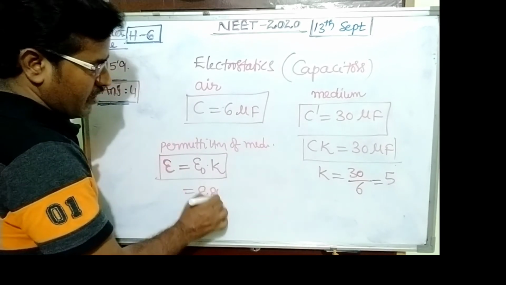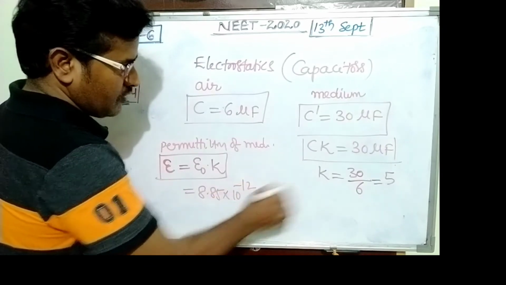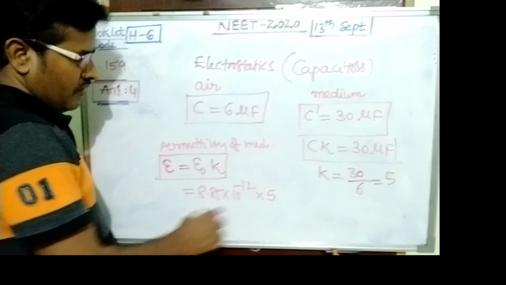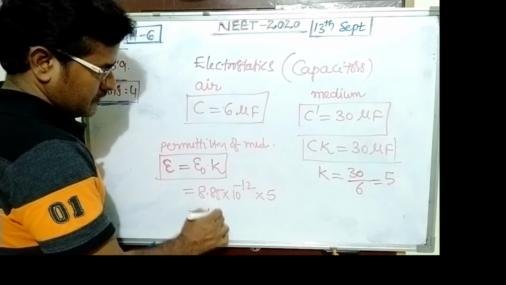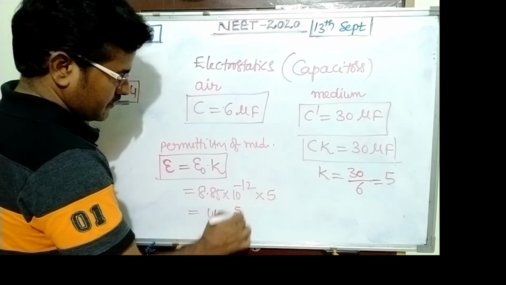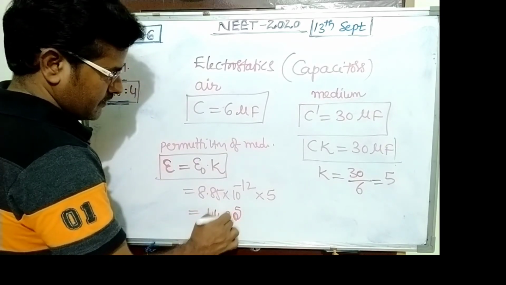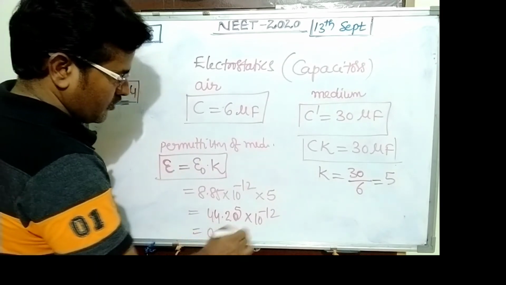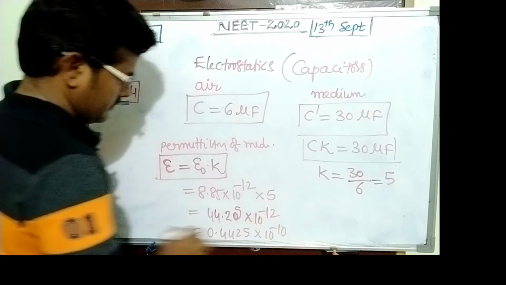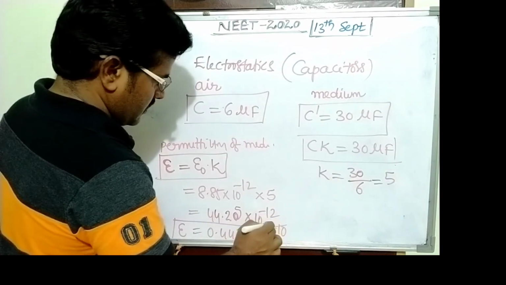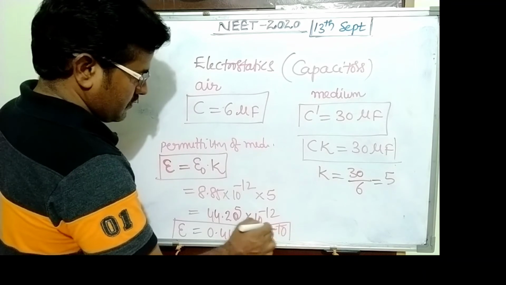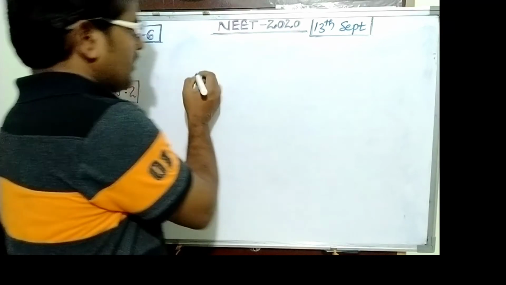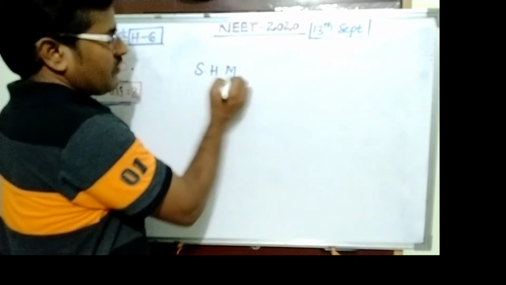Epsilon naught is 8.85 into 10 power minus 12, into this value 5. It is 44.25 into 10 power minus 12, which is 0.4425 into 10 power minus 10. This is the permittivity. The answer becomes 4.